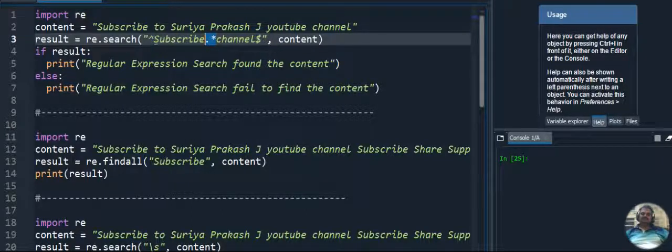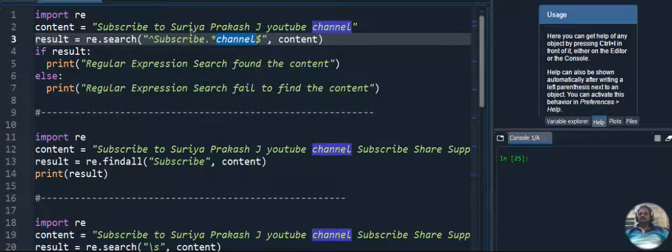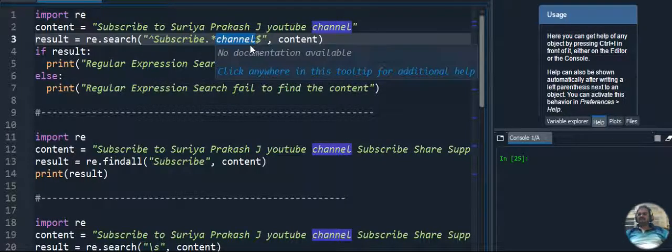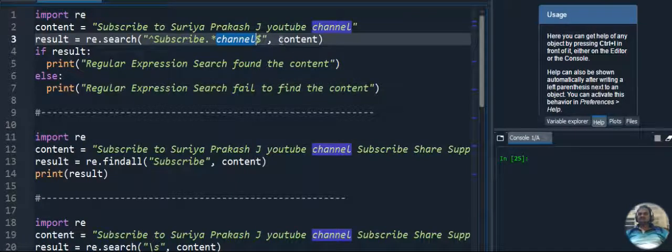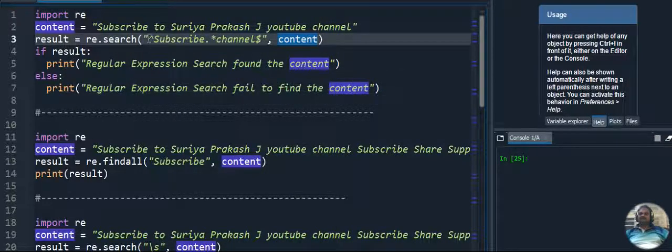So here I am giving the first string as subscribe, then dot asterisk, which I said may be any number of strings in between. The last string I am giving is channel, and a dollar symbol, which represents the last string I am searching for. So my content should start with subscribe and end with channel. Where am I searching? My variable is content. So in the content variable I am searching for this first string and last string. If that exists in the content, it will return true, otherwise it will return false.